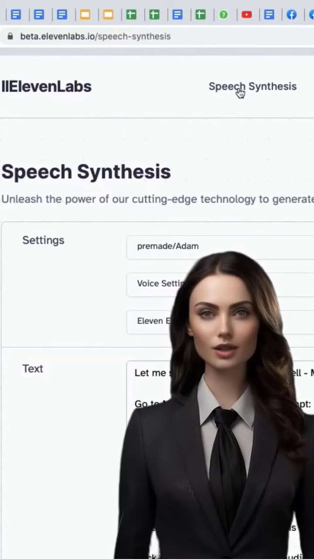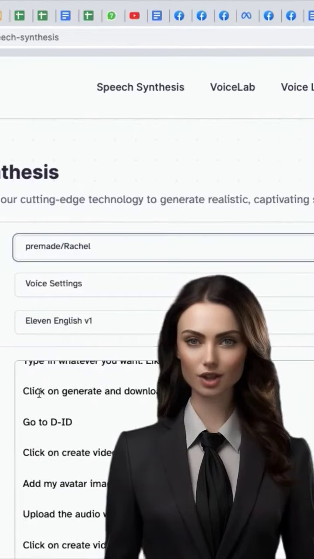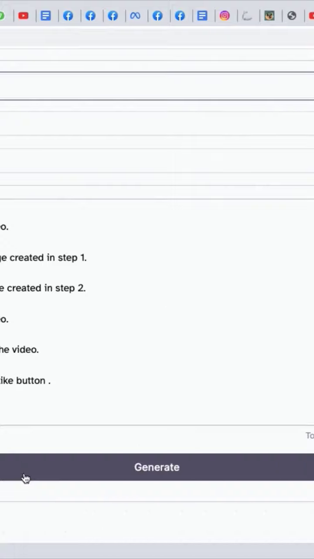Now go to 11 Labs, go to Speech Synthesis. Under Settings, select Rachel, type in whatever you want, like this script, for example. Click on Generate and download audio.